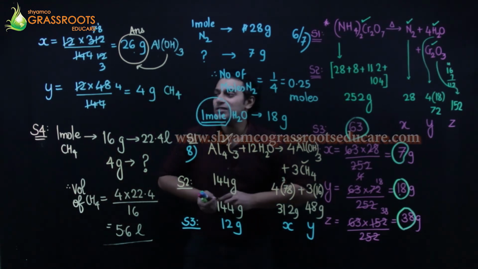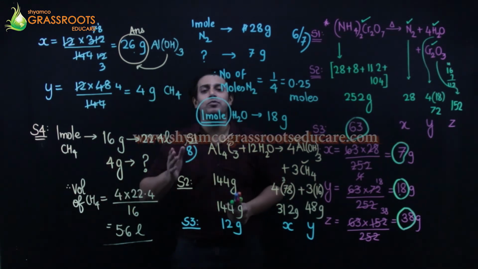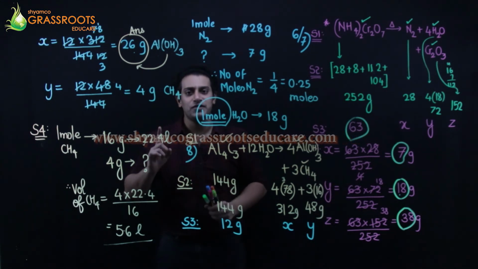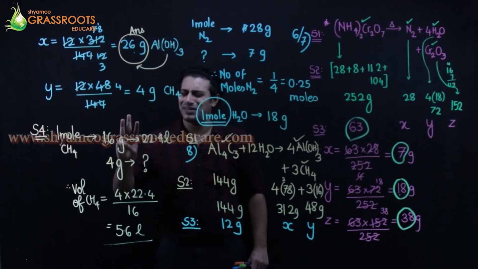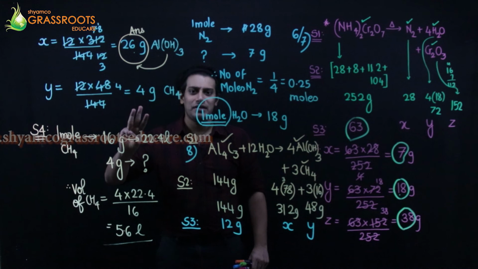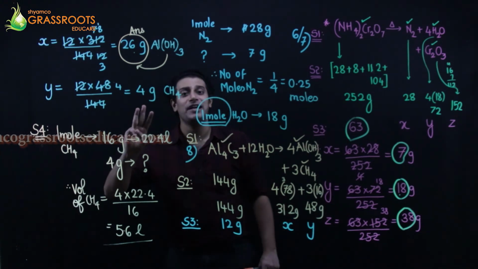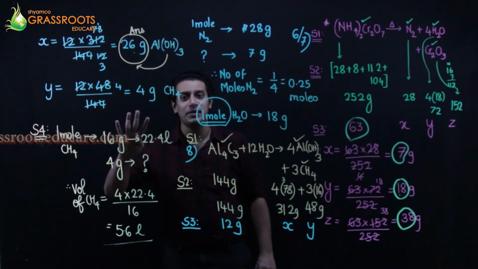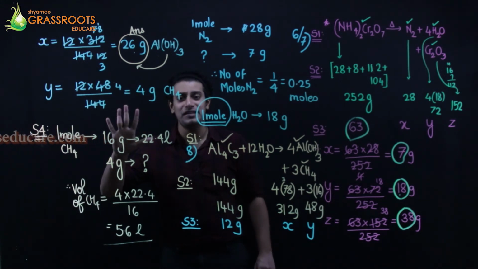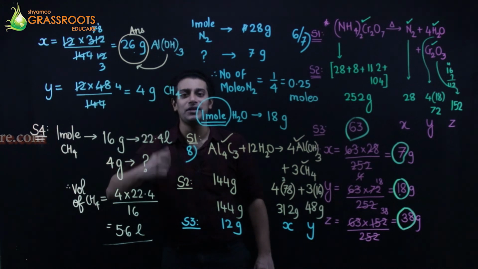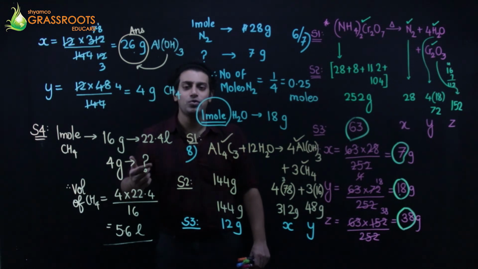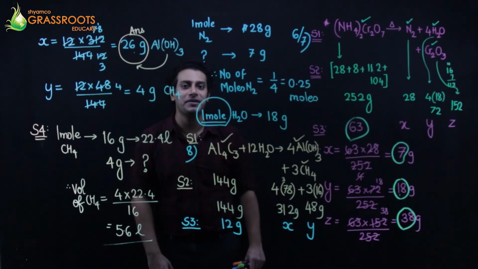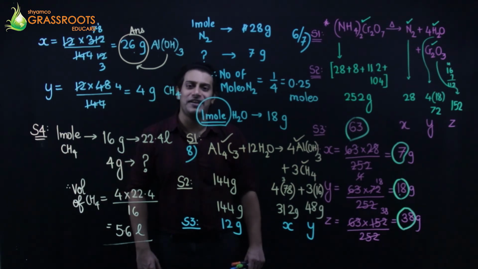Yeah? So guys, with this we complete our chapter. Chapter was divided into 6 parts. The first part, Gay-Lussac's law, percentage composition, Avogadro's law. Then you can talk about, with Avogadro's we had mole concept, empirical formula. Fifth was vapor density sums, and sixth was chemical equations. Right? It is a chapter which requires a lot of practice. Use my tricks, use my tactics. You will easily swim through the chapter. Yeah. So hope to see you till the next chapter.